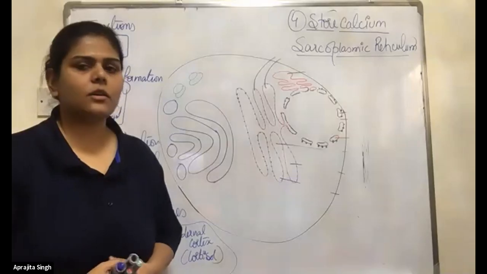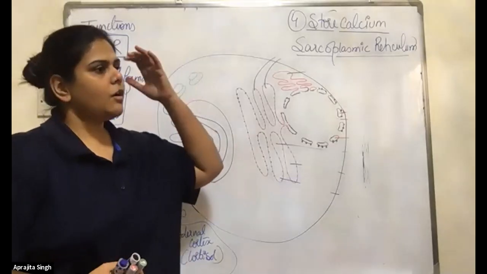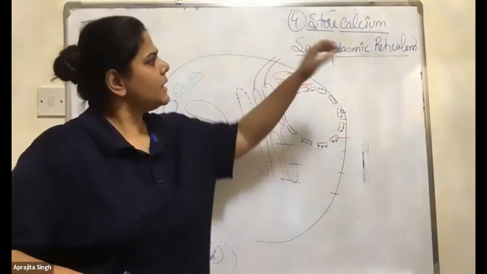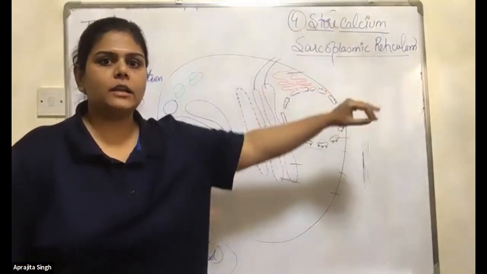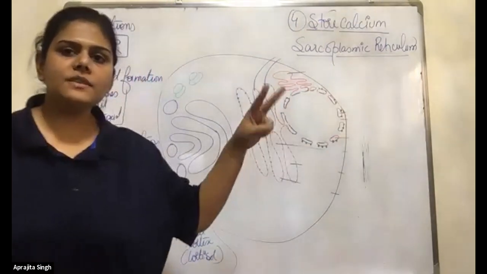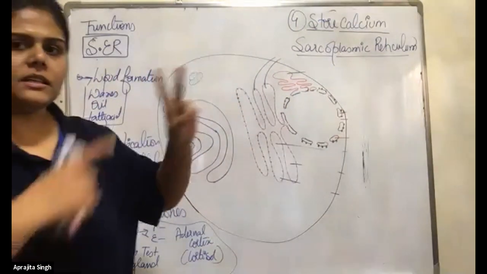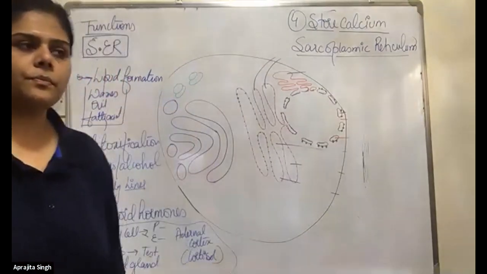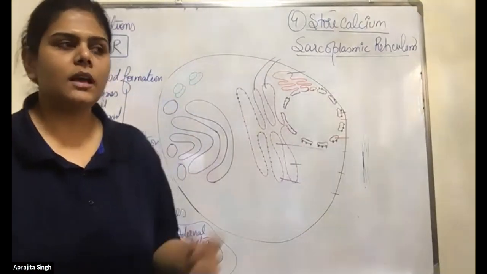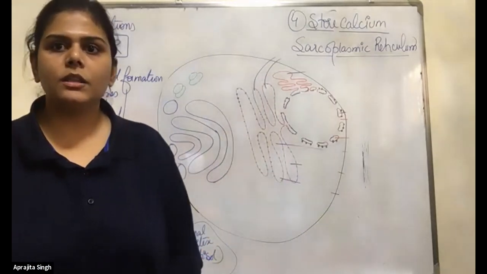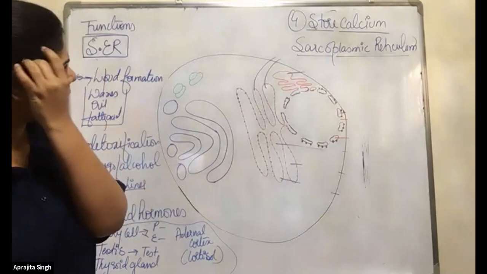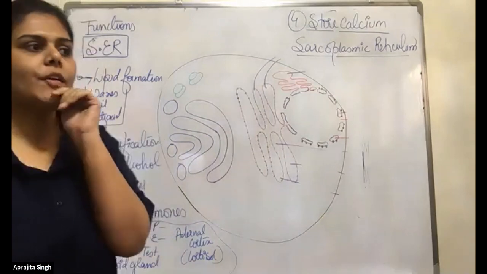Sarcoplasm is something related to contraction of muscles or something. Okay, fine. It's a contraction of muscles. But okay, can you tell me anything which is related to the sarcoplasmic reticulum and endoplasmic reticulum? I am thinking these two names. Is there any similarity between them? They both store calcium. Lena is saying they both store calcium.